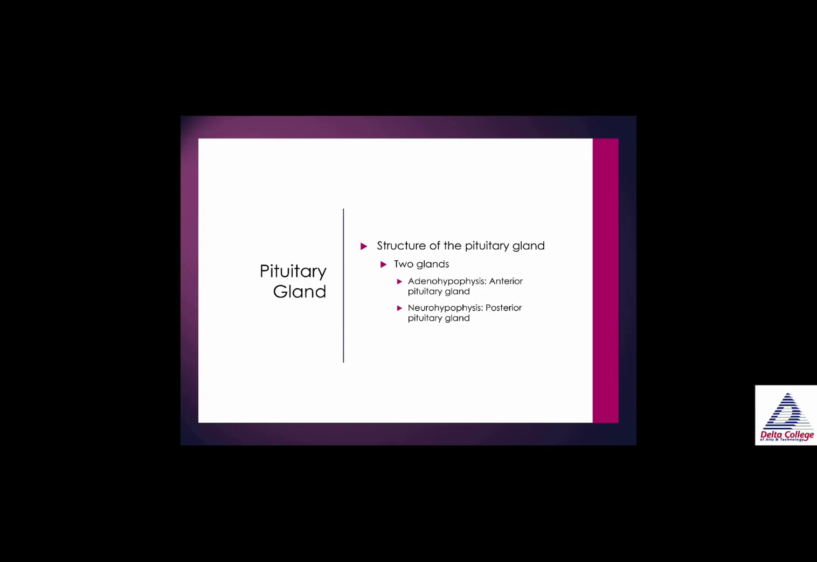Now let's talk about the pituitary gland. The structure of the pituitary gland. We have two glands of the pituitary. We have anterior and posterior. The anterior pituitary gland is known as the adenohypophysis. The posterior pituitary gland is known as the neurohypophysis. Very important.